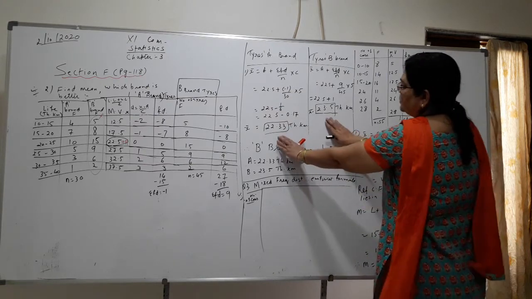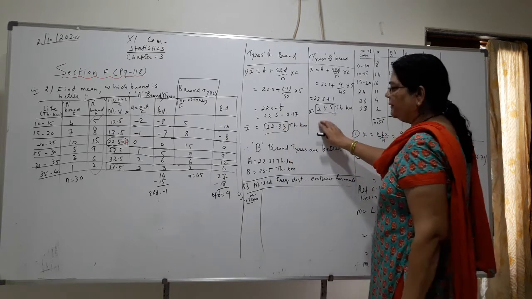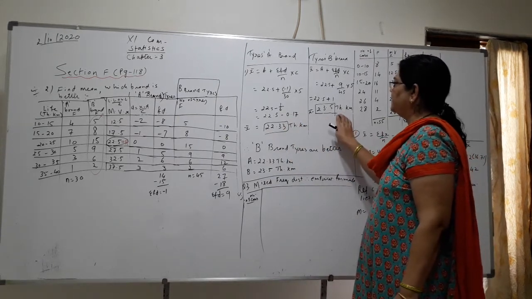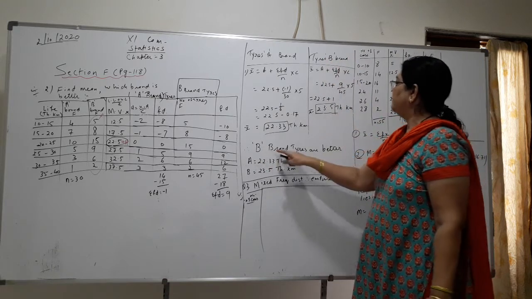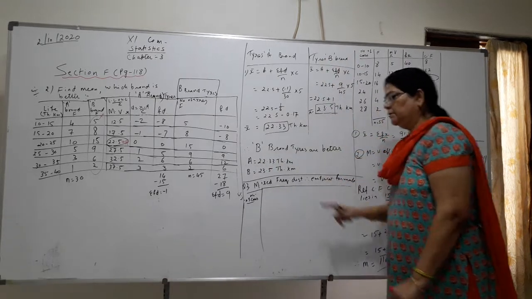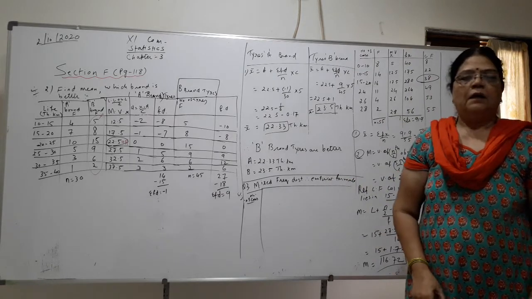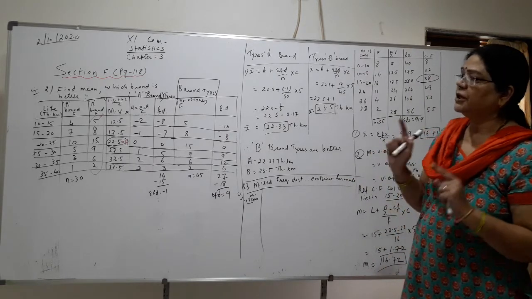So which is the best? You can compare and tell me. 23.5 thousand kilometers, the tire which travels the most is best, and it is of company B. So therefore B brand tires are better, because we have compared. Okay, so this was question 2.